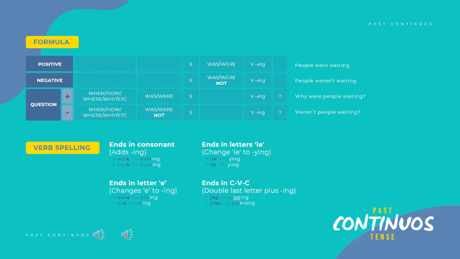For example, tie becomes tying, and lie becomes lying. And last, if the word ends in consonant-vowel-consonant, we double the last letter plus ing. Example: jog becomes jogging and plan becomes planning.